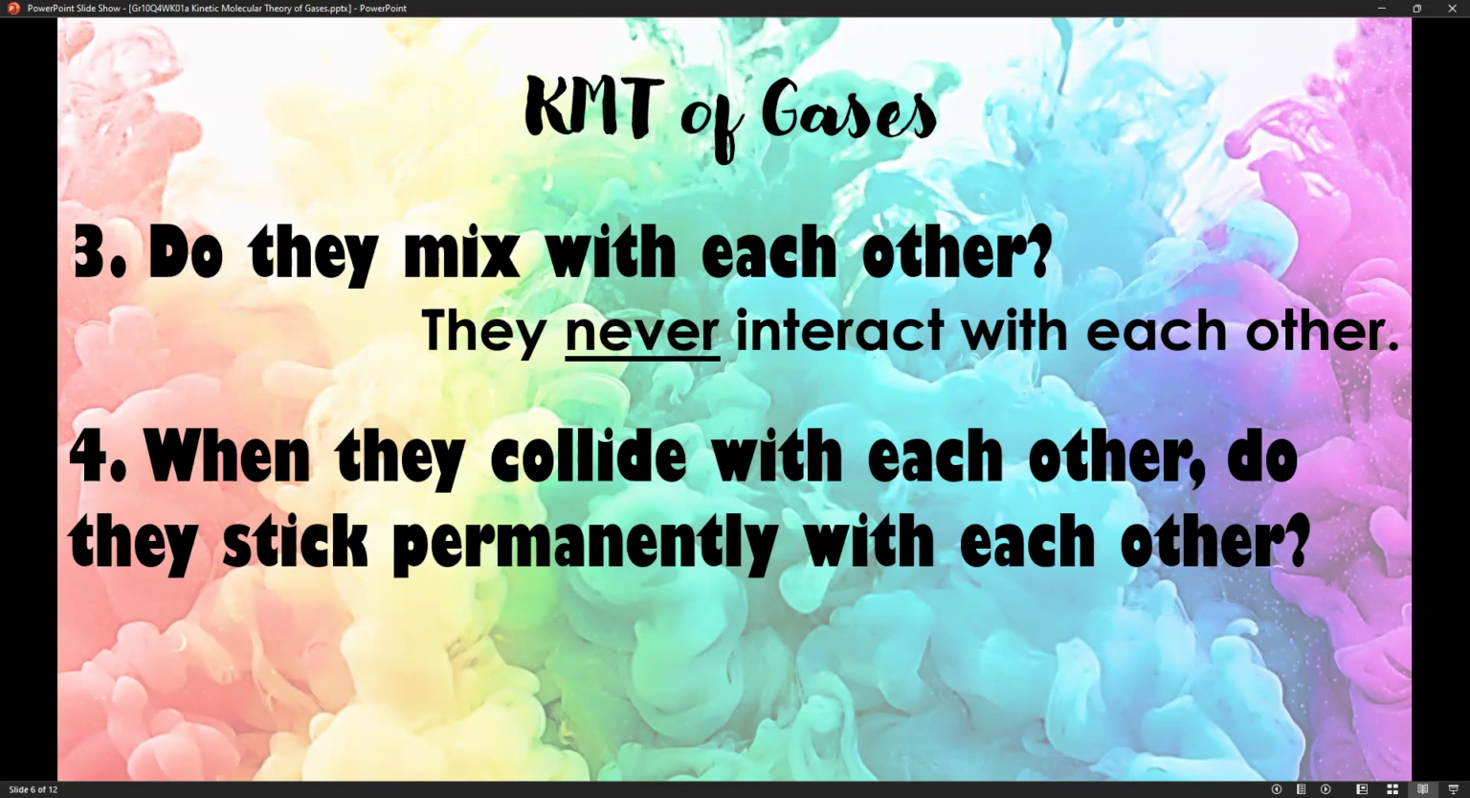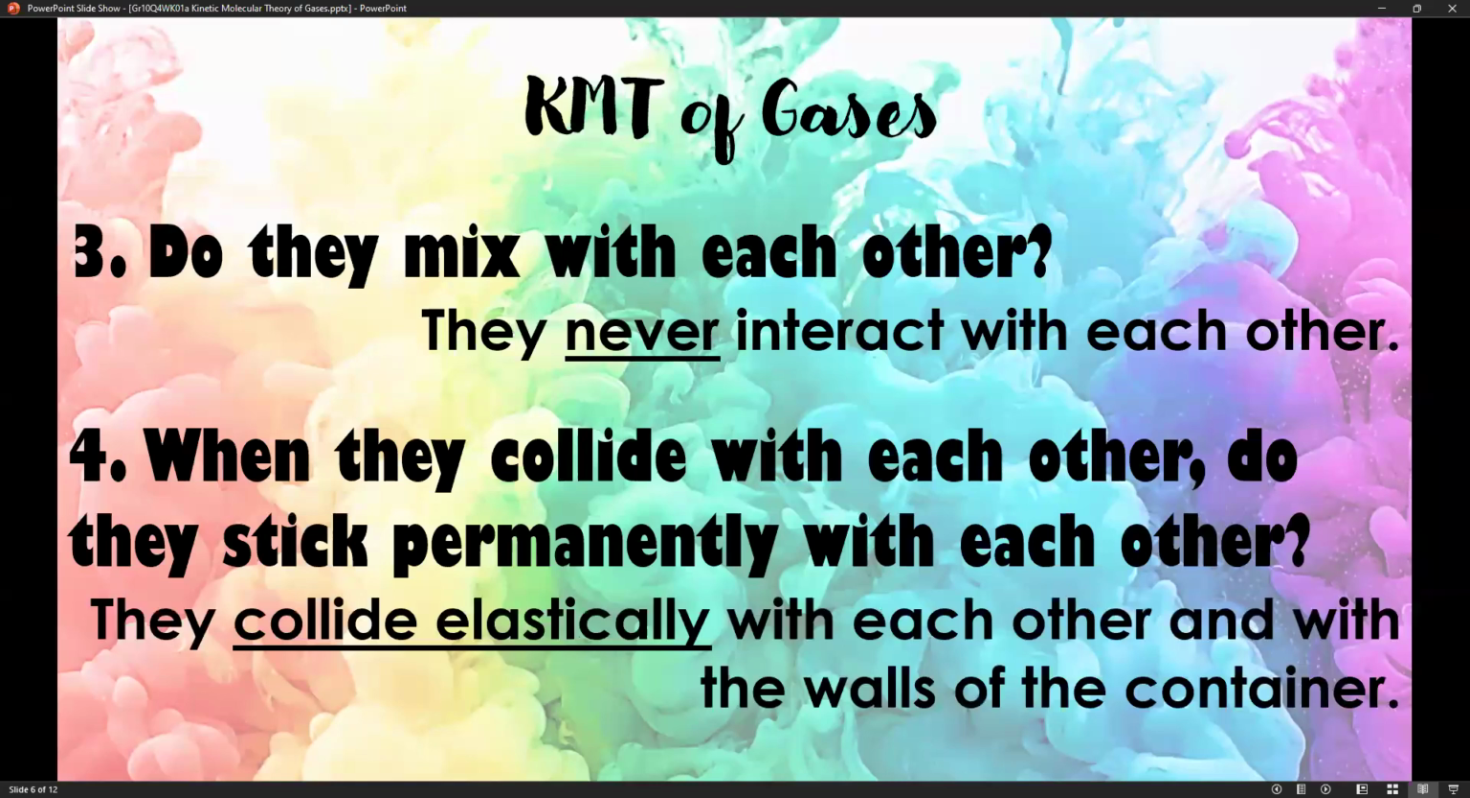Number 4, when they collide with each other, do they stick permanently with each other? So the answer here is no. They collide elastically with each other and with the walls of the container. When we say elastic collision, they will bump each other, but then they will separate again after collision. This is the reason why in number 3, they will never interact with each other.